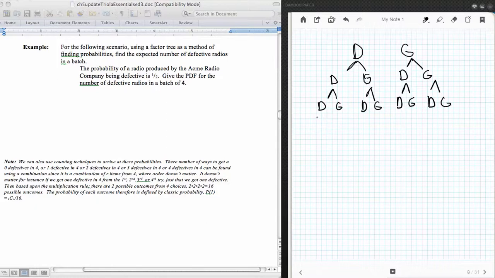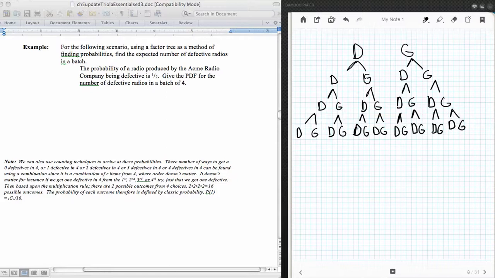Now one last time over here, I could get a defective or a good for each branch. Now this would give us all of our possibilities.